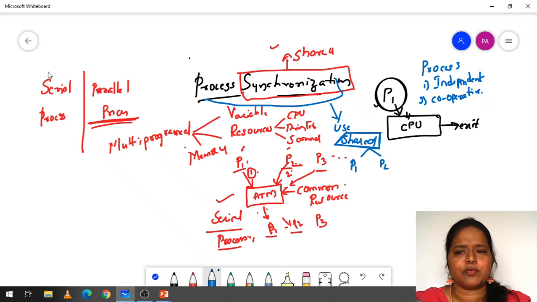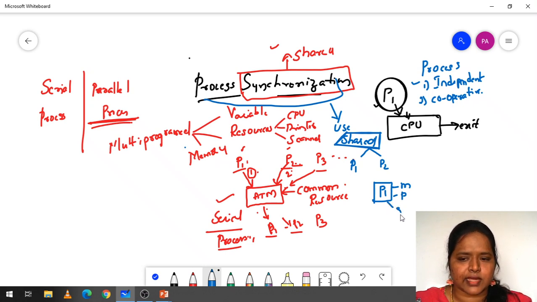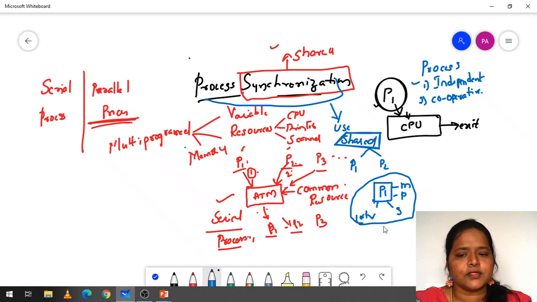Independent processes are the processes which do not depend on anyone. Suppose you take a process P1. This process P1 has its own memory, its own printer, its own scanner, and its own local variables. Everything is under the control of P1 only. These we call independent processes.